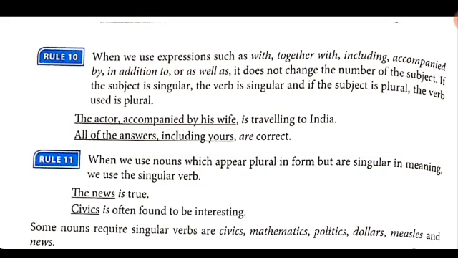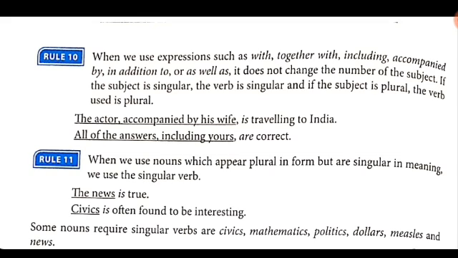If the subject is singular, the verb is singular, and if the subject is plural, the verb is plural. For example, the actor accompanied by his wife is traveling to India. All of the answers, including yours, are correct.